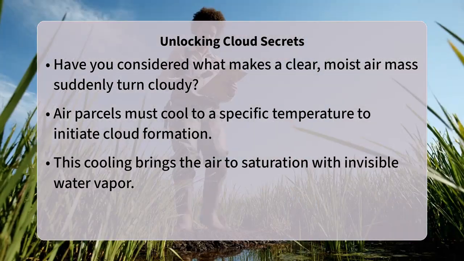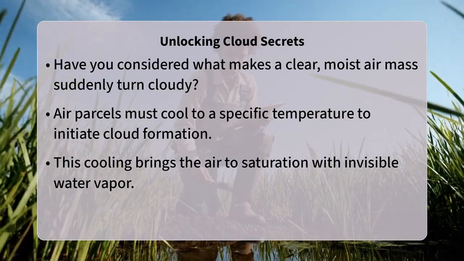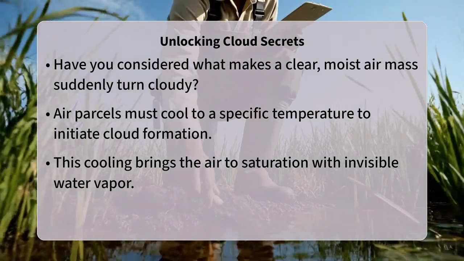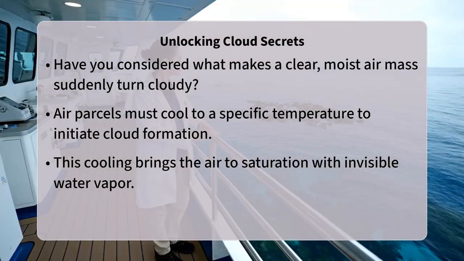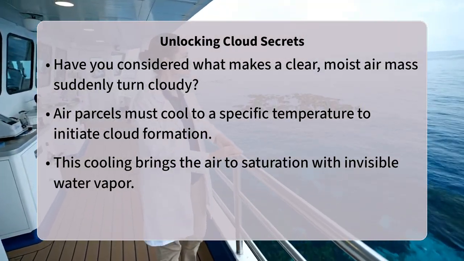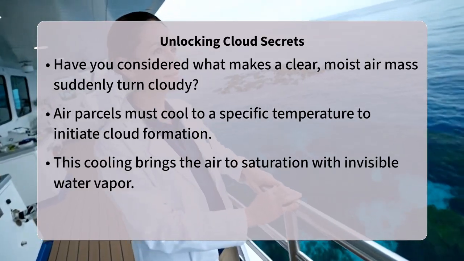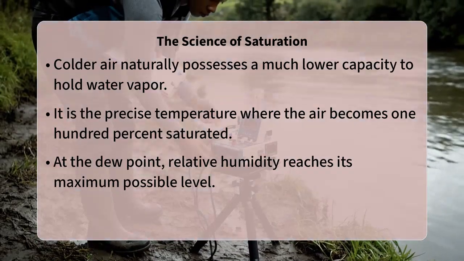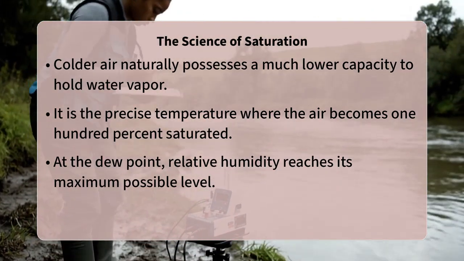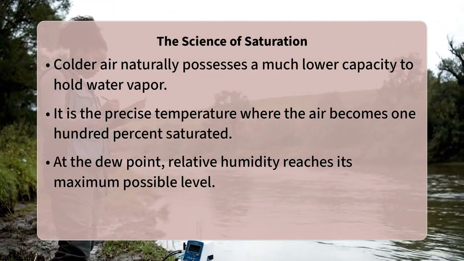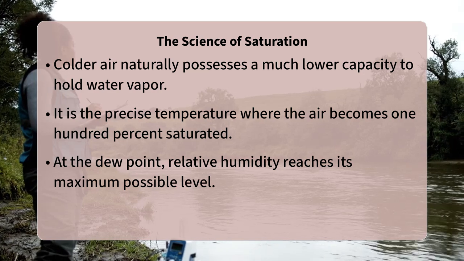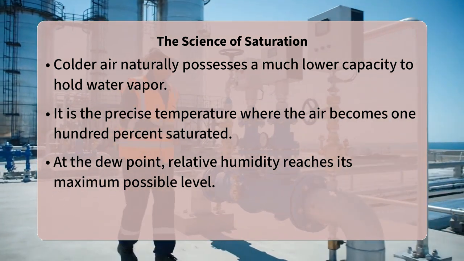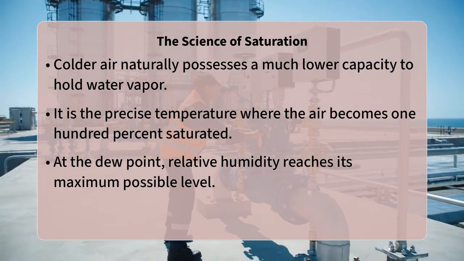At this specific temperature, the air can no longer hold all of its moisture as an invisible gas, and any further cooling will cause the water vapor to condense into liquid water droplets or ice crystals. This fundamental process is governed by the relationship between air temperature and its capacity to hold water vapor. Warmer air can hold significantly more water vapor than colder air. The dew point temperature itself is a measure of the actual amount of water vapor present in the air.